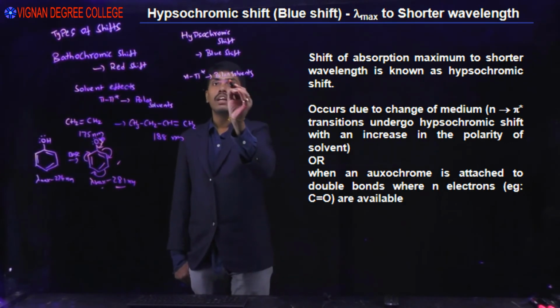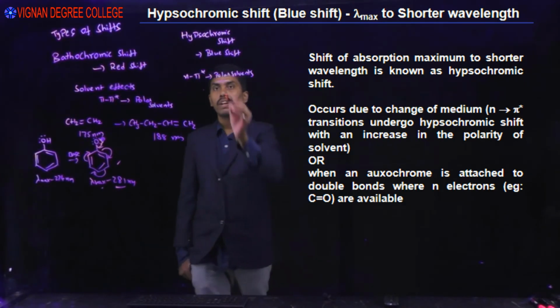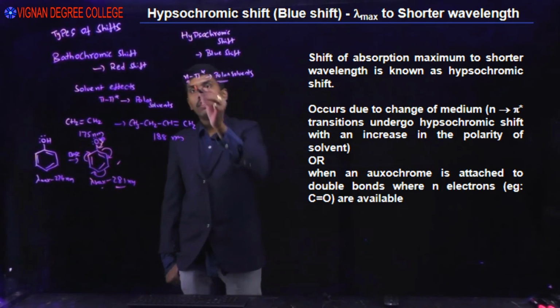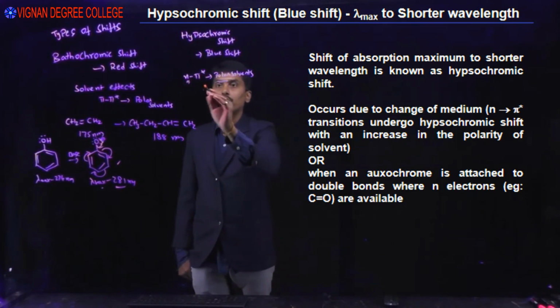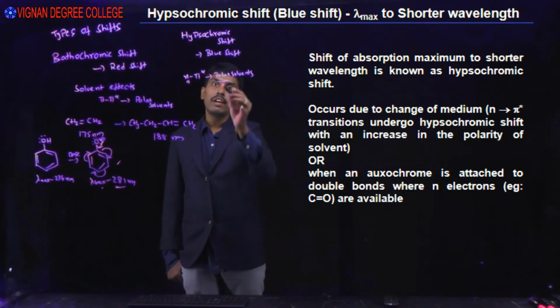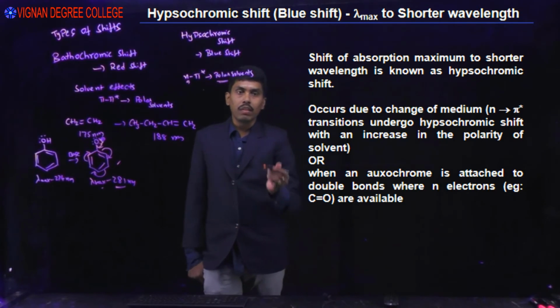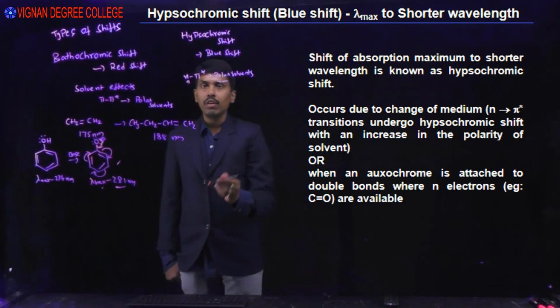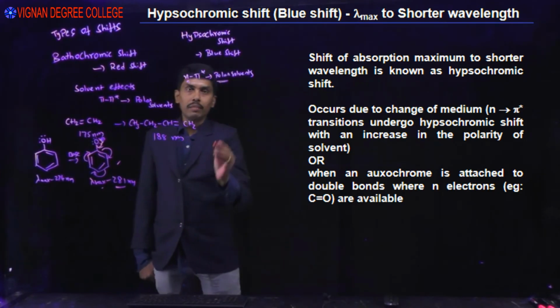We have already seen this in our previous class. The n electrons will develop hydrogen bonding with the polar solvent. Due to this, the n electrons or n orbital stabilizes and we will see a hypsochromic shift. The same happens when an auxochrome is attached to double bonds where n electrons are available. Okay, we can see some examples.